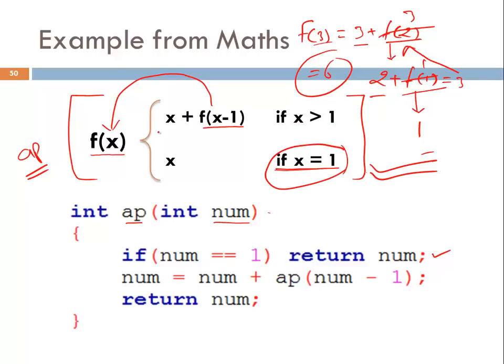And what's the other condition? x plus f(x minus 1). So here you can see number plus f means what? The name of the function AP, bracket number minus 1, since x minus 1 means number minus 1. After calculating, what am I doing? I am putting this value inside number itself. And at the end, I will return number. This is how this function can be implemented in a programming language. Let's see how this will work.